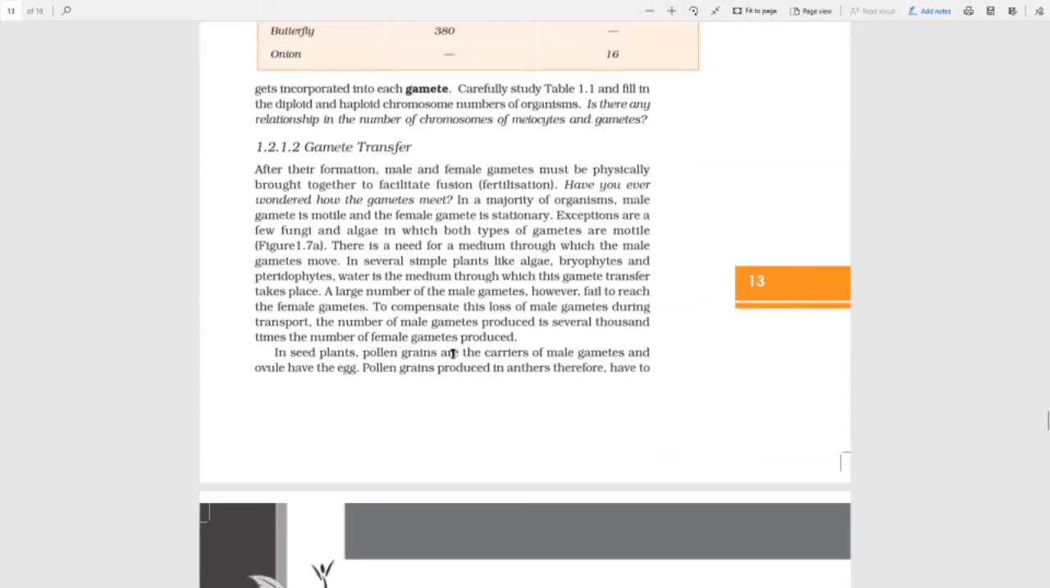Now we come to the next topic, which is gamete transfer. Okay, we have prepared, we are tired of preparing all these gametes. It has taken a lot of work.